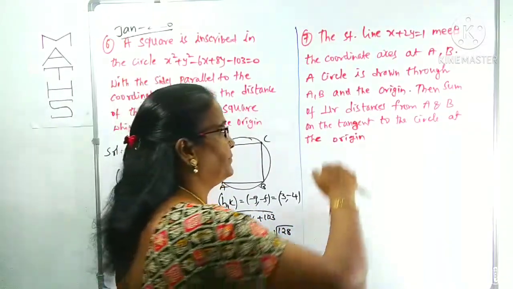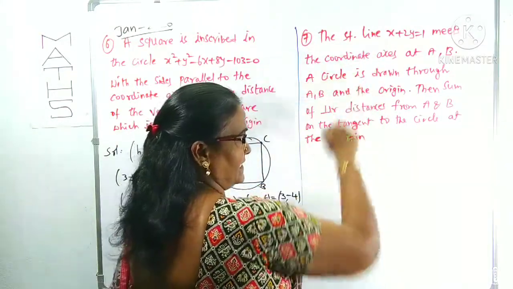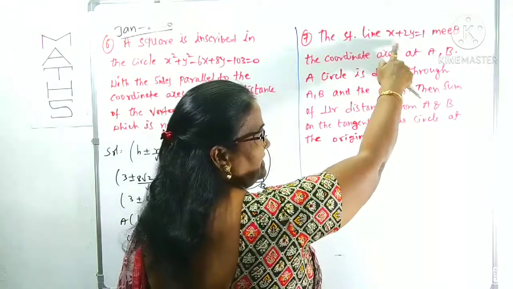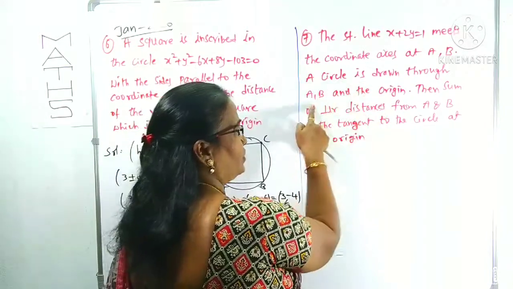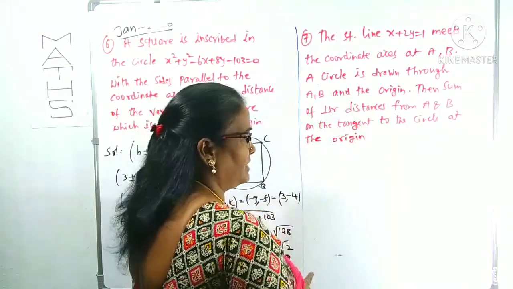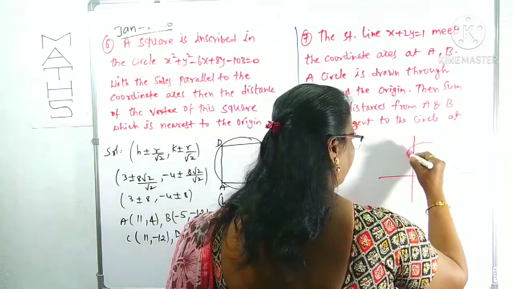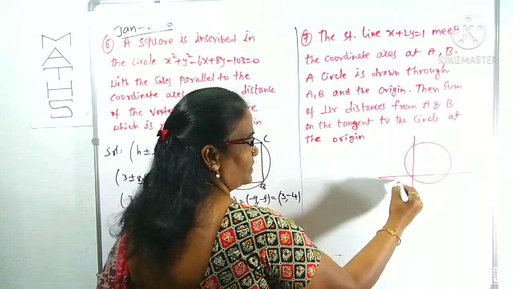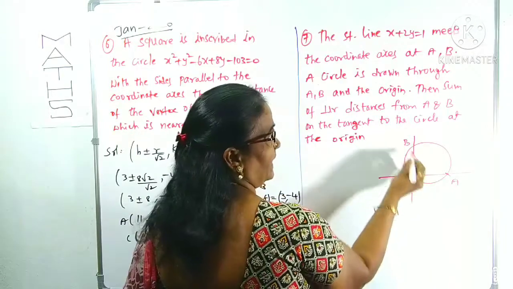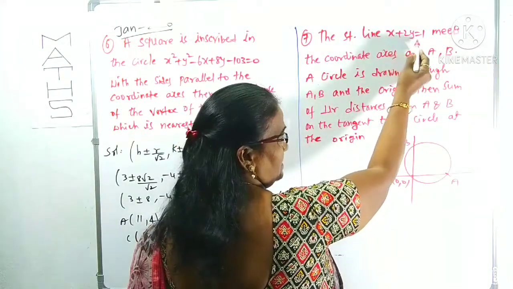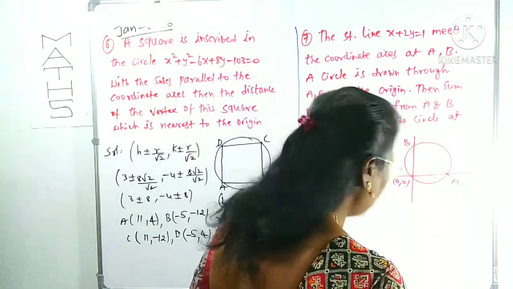You can concentrate. The straight line x plus 2y is equal to 1 meets the coordinate axis at A, B, and a circle is drawn through A, B and origin. Means simply we can draw the circle equation like this. It is passing through origin as well as passing through A point as well as B point. A, B are what? A, B are points of intersection of this line with the coordinate axis.